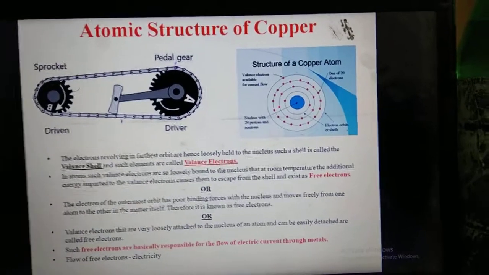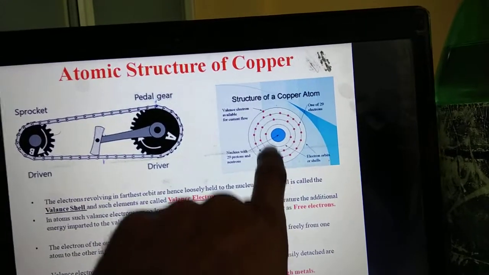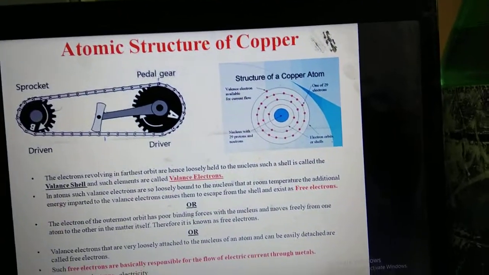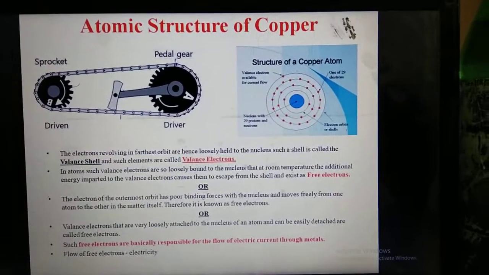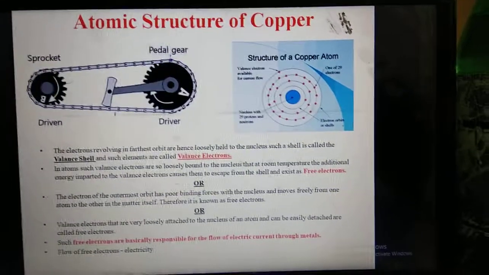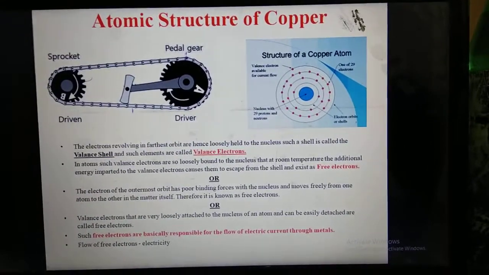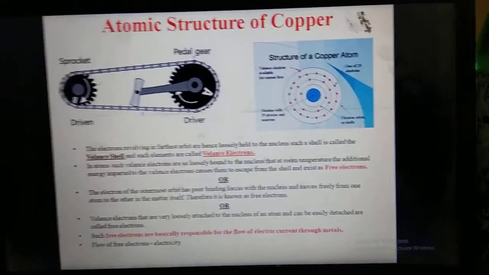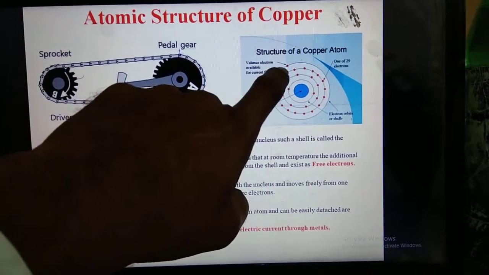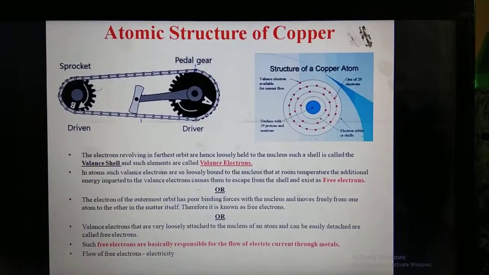In the same way, you have to understand this is the internal structure of copper. Here these are the valence electrons. Whenever we give external force, external energy, external voltage to that copper material, in that copper material n number of atoms are present, and in those atoms n number of valence electrons are present. Whenever we apply external supply or voltage to that copper material, these valence electrons escape from this orbit, and they flow in the conductor in the free space.